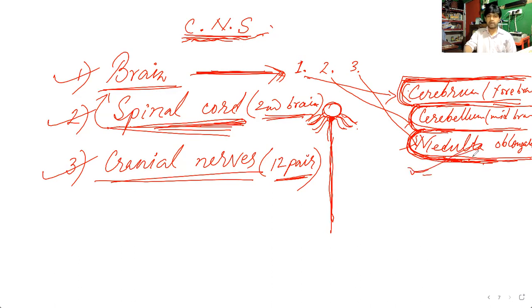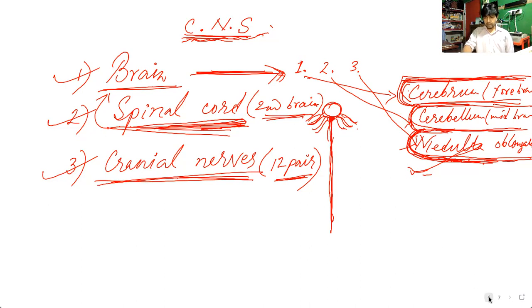Already I told you what they are doing. The spinal cord is controlling some other works like reflex action. We'll discuss reflex action later on. The cranial nerves are also controlling so many other activities. So all these three together form the central nervous system.